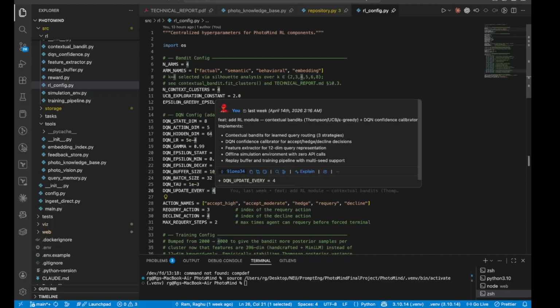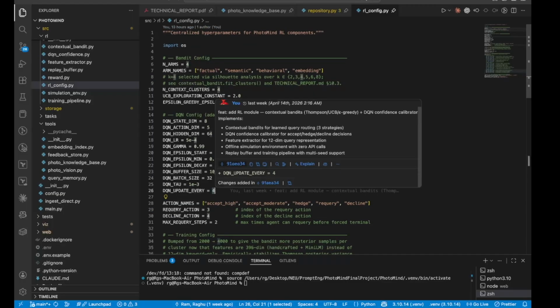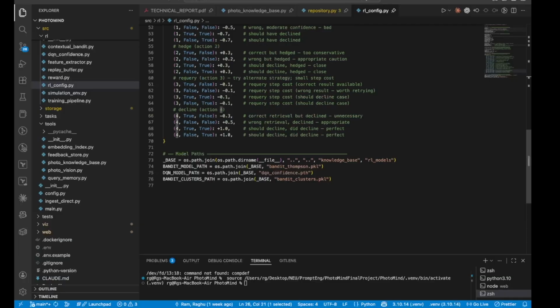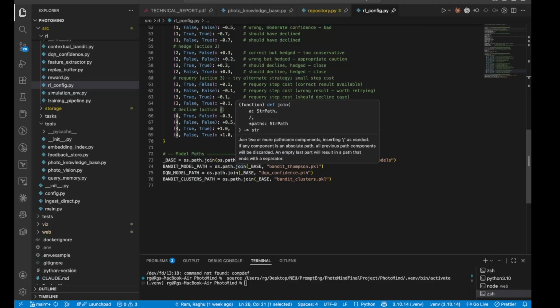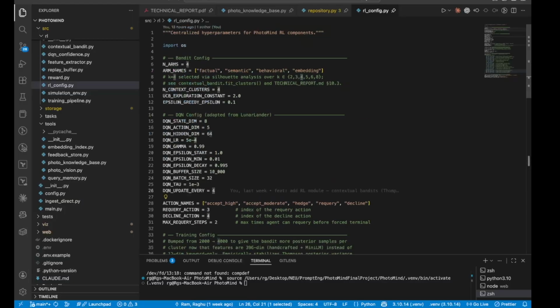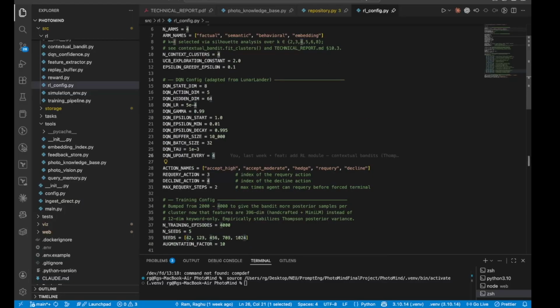First one is contextual bandit for query routing. I have used Thompson sampling, UCB1, epsilon greedy, each choosing between the four search strategies. Context is a 396-dimensional feature vector, 12 handcrafted features plus a 384-dimensional MiniLM embedding clustered into four groups with k-means.